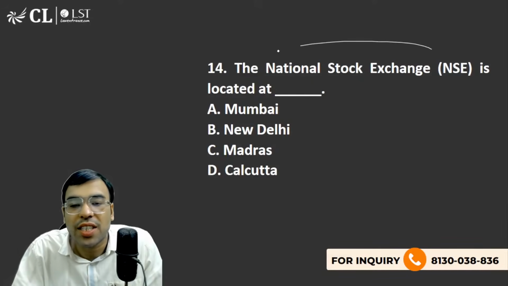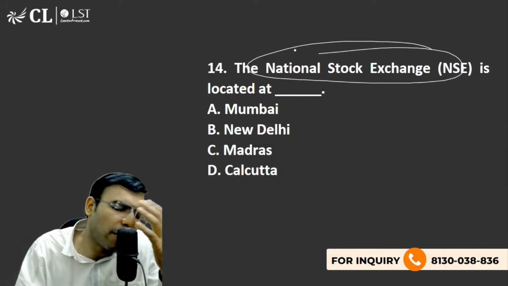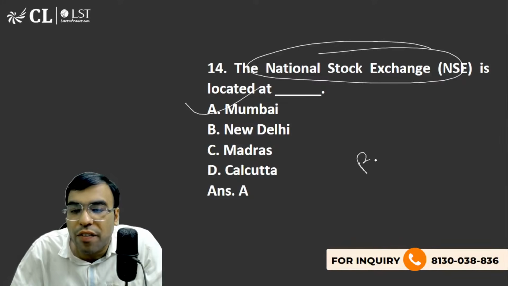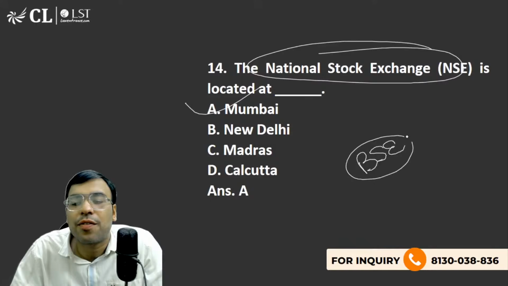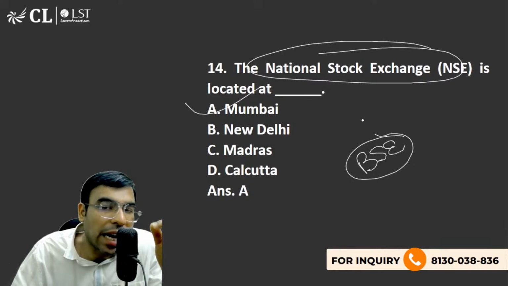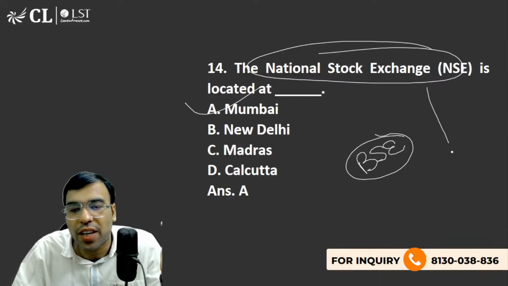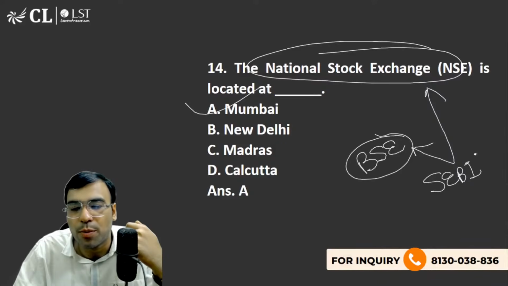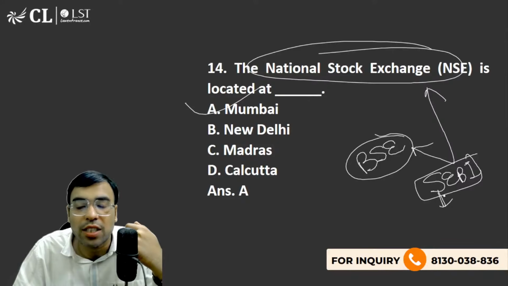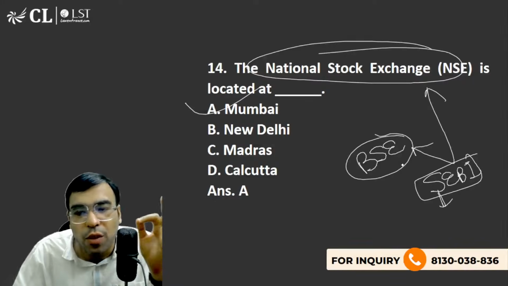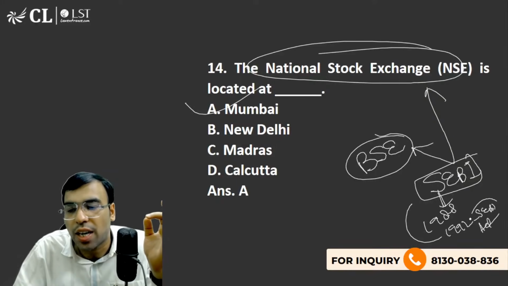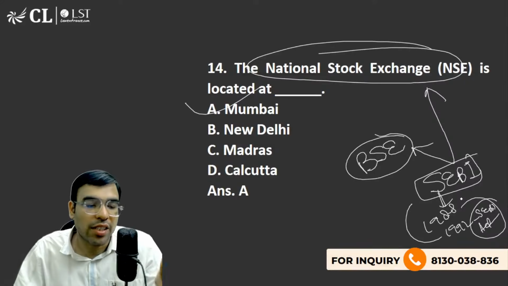The National Stock Exchange is located where? A very interesting question. I'm sure you must be aware, this is a very easy question. We have two very famous stock markets, although we have other stock markets also: the National Stock Exchange and the Bombay Stock Exchange. They are very famous because they are registered and regulated under SEBI, the Securities and Exchange Board of India, which is supposed to regulate stock markets in India. SEBI was established in 1988, although in 1992 the SEBI Act was passed. It's a statutory body now, and it has statutory powers.